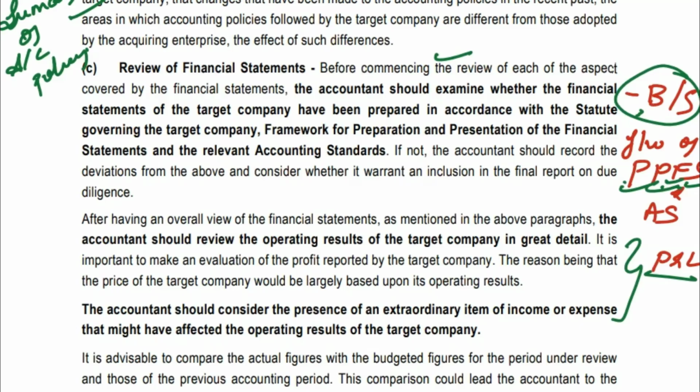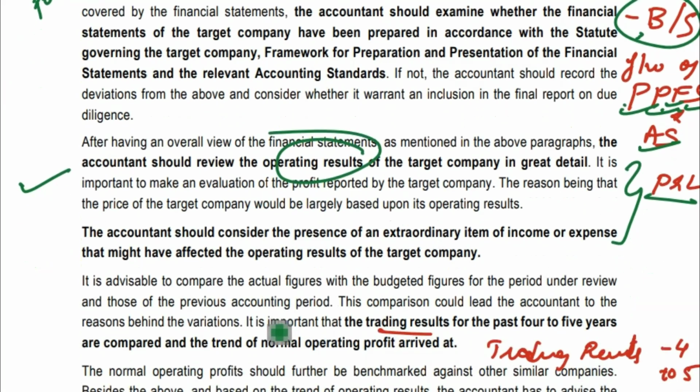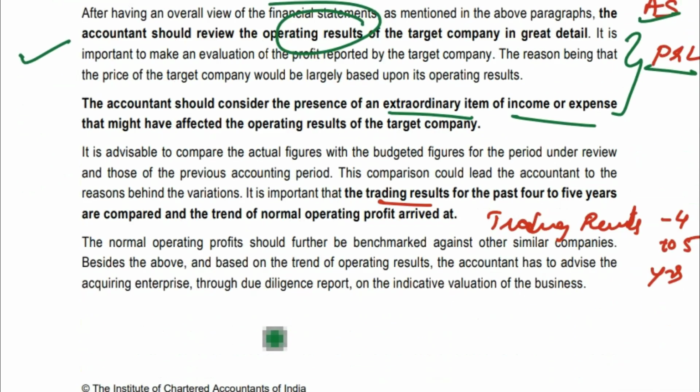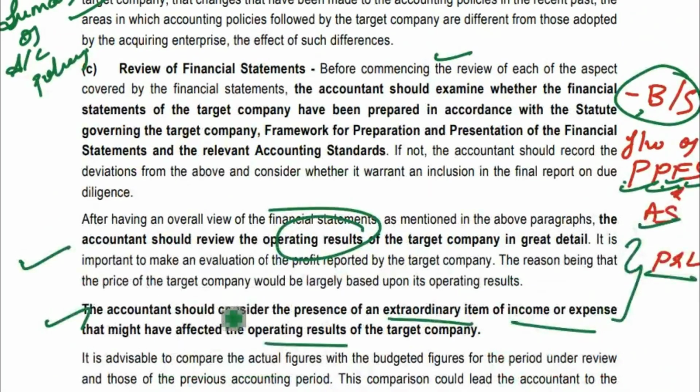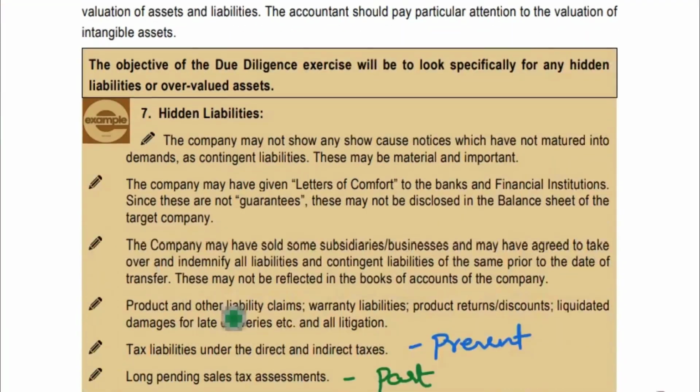It is based on the framework, and whether the relevant accounting standards have been followed. After that, you have to review the operating results. This is nothing but your P&L. Then you can also consider the extraordinary items of income and expenses, right? Here you are going to see the extraordinary items that are affecting your operating results, and last is your trading results for the past 4 to 5 years. These are the important points you can remember in the review of financial statements.